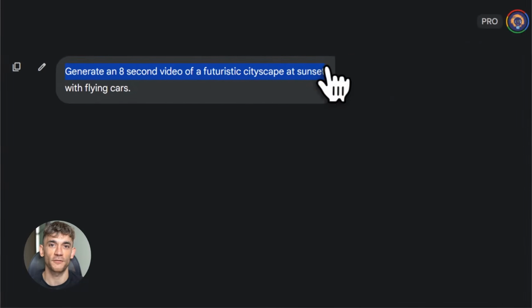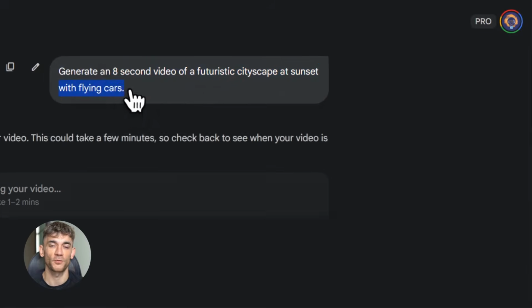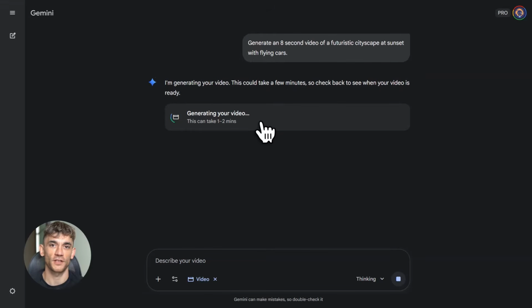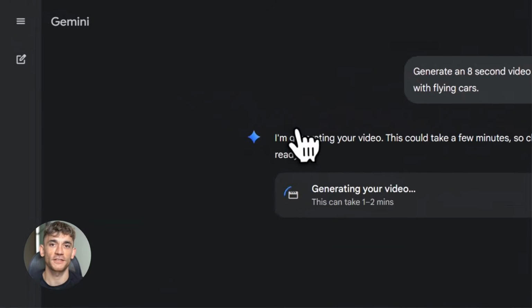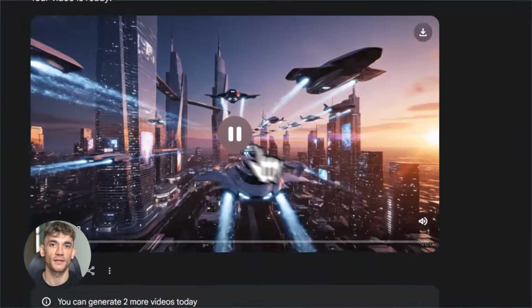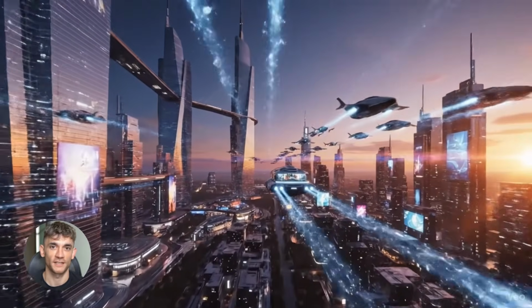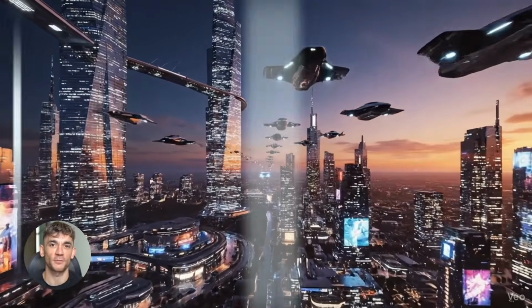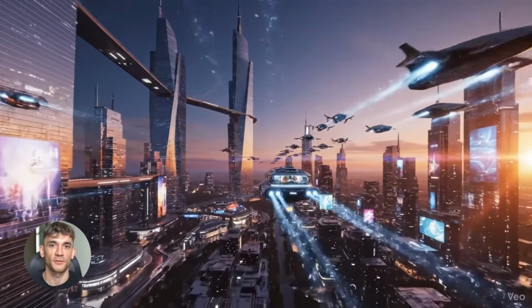Test 3, generating a video using Veo 3.1. This one blew me away. Gemini 3 integrates with Veo 3.1, which is Google's video generation API. I wanted to test how it handles video creation, so I gave it this prompt: generate an 8-second video of a futuristic cityscape at sunset with flying cars. Use these 3 images as references for style and lighting. I uploaded 3 reference images, one for the cityscape style, one for the sunset lighting, one for the flying cars. And Veo 3.1 generated a full video, 8 seconds long, high quality, cinematic lighting, flying cars moving through the city, sunset colors perfectly matched.